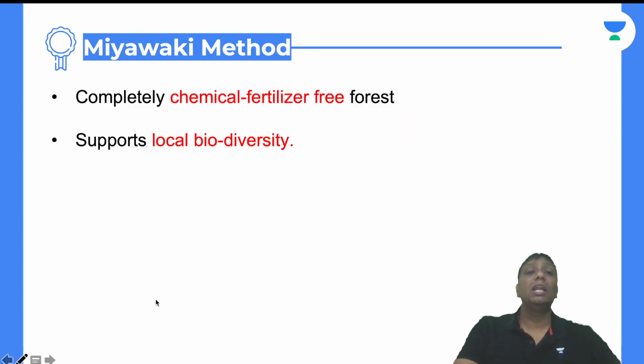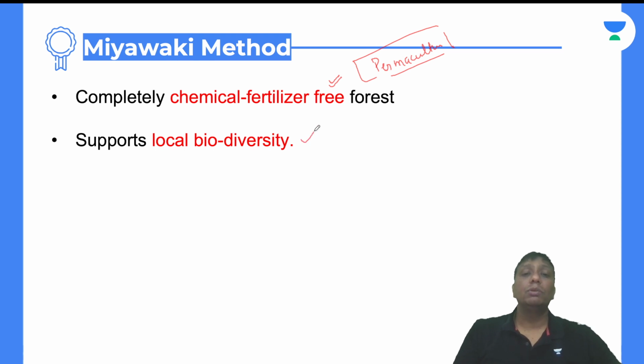And some more information I'll tell you, guys. Comparatively, here people are not going to apply any kind of chemical fertilizers. So ultimately, we are promoting permaculture in this particular area, total permaculture. And see one thing more, guys, it also supports the local biodiversity. We are not using chemicals and all, so it will not affect the diversity there.